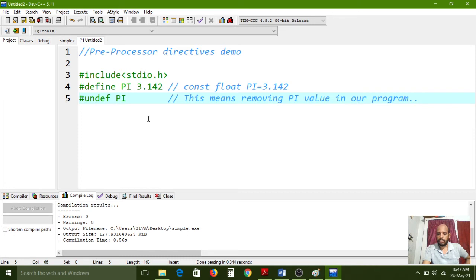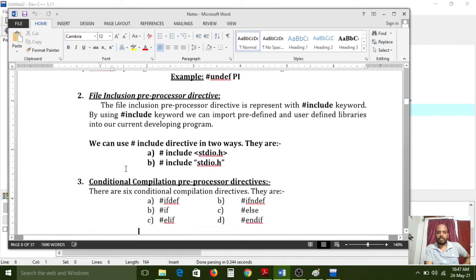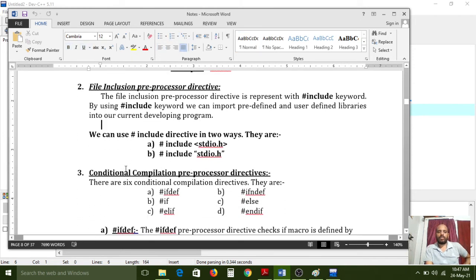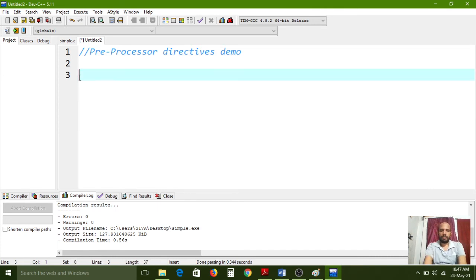Next. So macros definition is over. And next, file inclusion preprocessor directive. File inclusion preprocessing directive. All of you carefully observe.